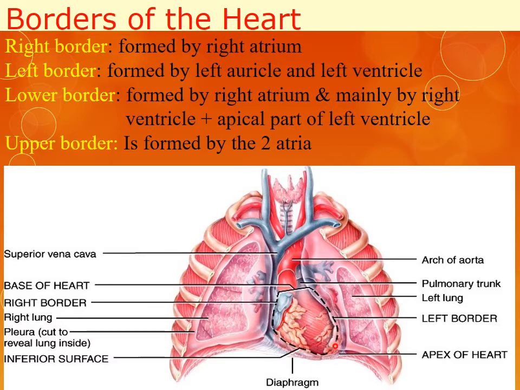Left auricle and the left ventricle. The lower border, or the diaphragmatic surface, is formed by the right atrium, mainly by the right ventricle and the apical part of the left ventricle. The upper border is formed by the right and left atrium, or the base.